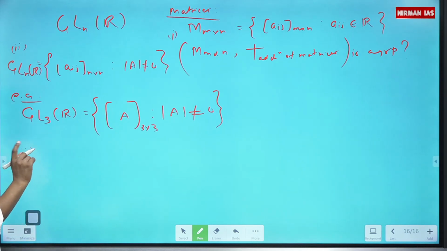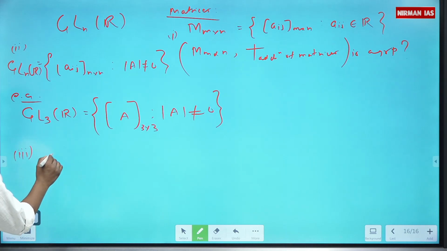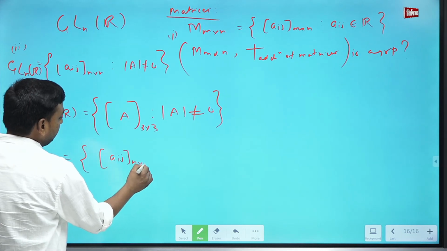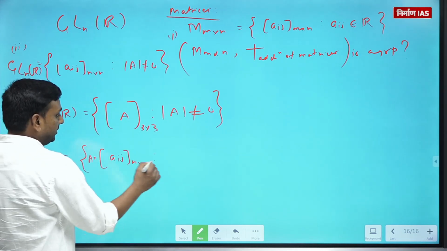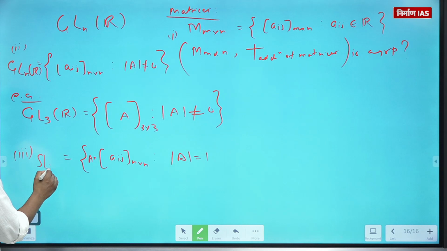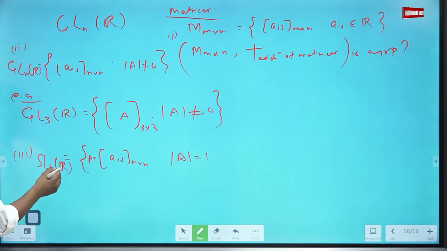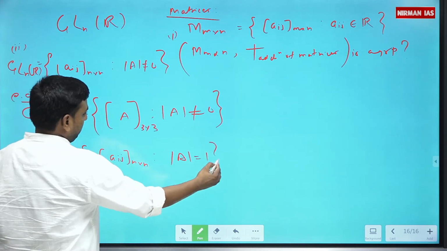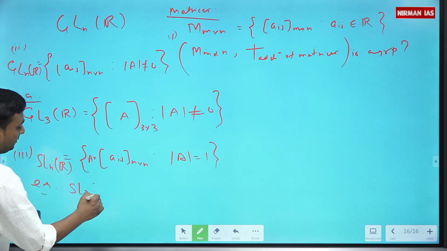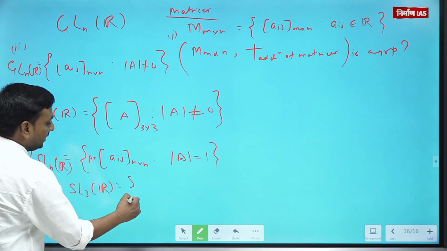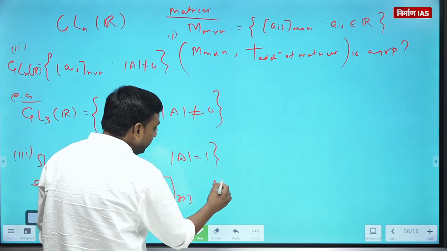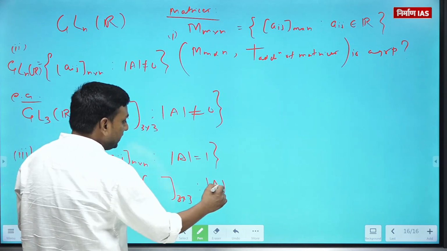Is it visible? Fine. The third category is a collection of n by n matrices such that their determinant value is 1. I represent it as SL_n(F), whichever field it is; if we are taking R, it is SL_n(R). For example, SL_3(R) will be the collection of those 3 by 3 matrices for which the determinant value is 1.